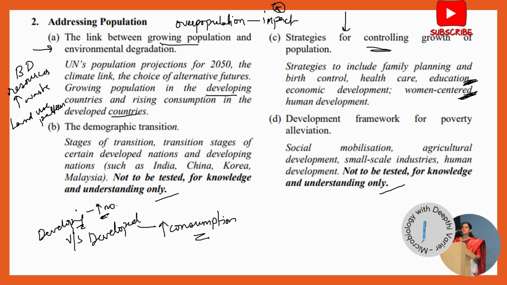How women-centered development or educating women can actually help in controlling population, and in general, how can education help to ensure that people are more aware and how population control can take place. So generally, women-centered development or women-centered education, and overall the benefits of awareness and educating people. This is something you should know because it helps in controlling the growth of population.